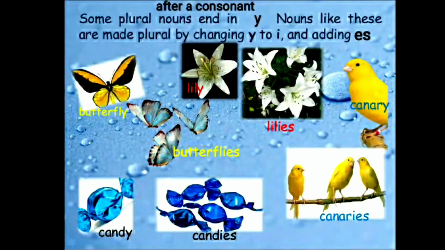Some plural nouns end with y after a consonant. Form their plural by dropping y, changing y to i, and adding es. Means a noun which ends with y after a consonant forms its plural by dropping y and adding ies.